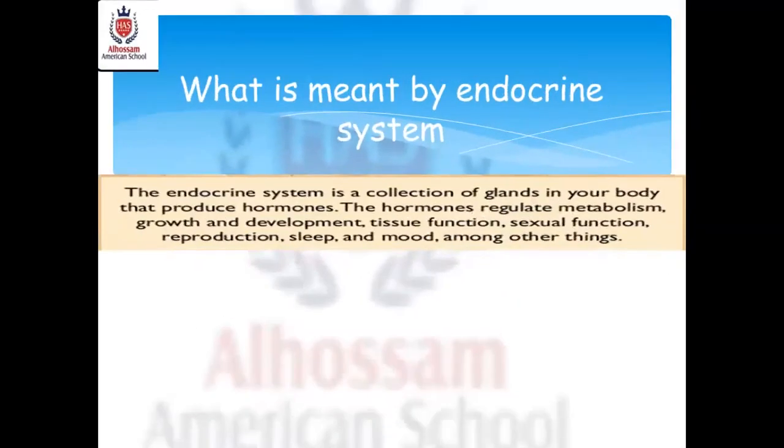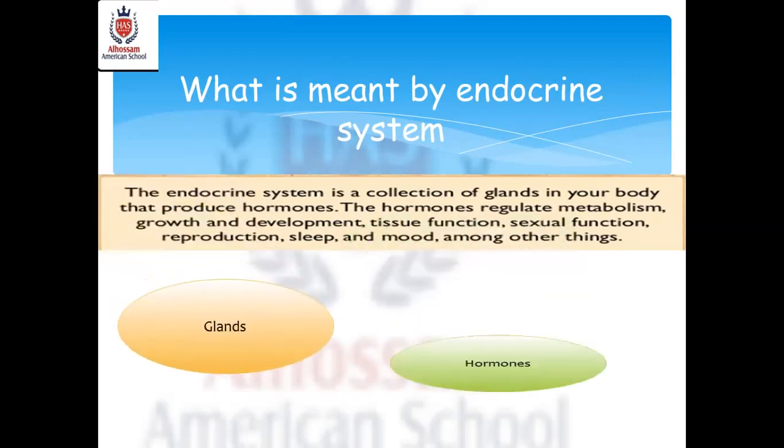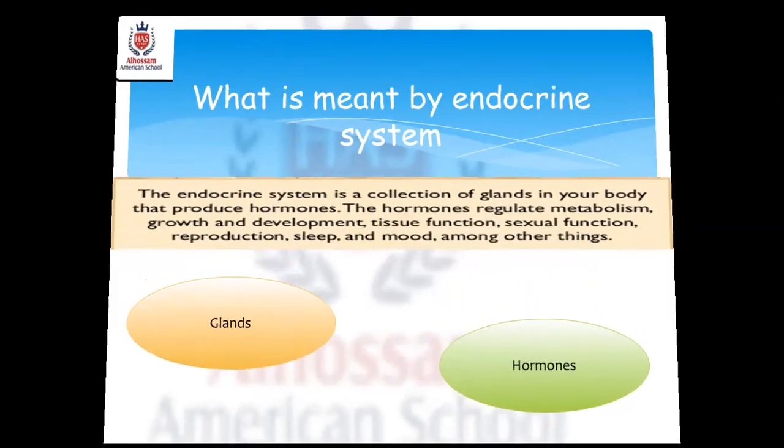So what's meant by endocrine system? The endocrine system is a collection of glands in your body. It produces hormones, and these hormones regulate metabolism, growth, development, tissue function, sexual function, reproduction, sleep, mood, among many other functions and things inside my body. So if I asked you about the endocrine system, two keywords must appear in your mind: glands and hormones. Let's get a closer look at glands inside my body.